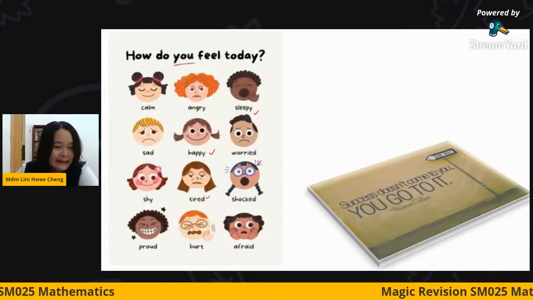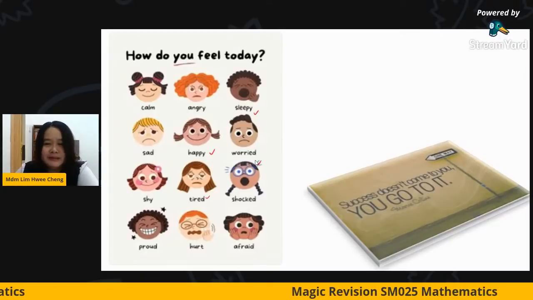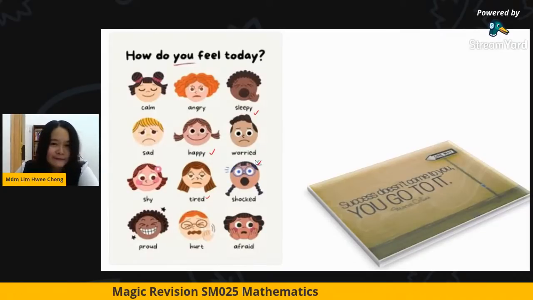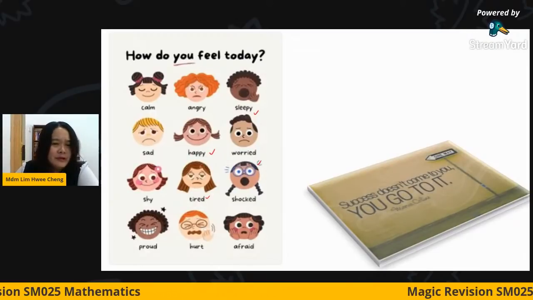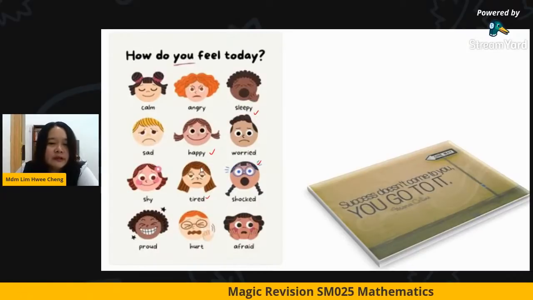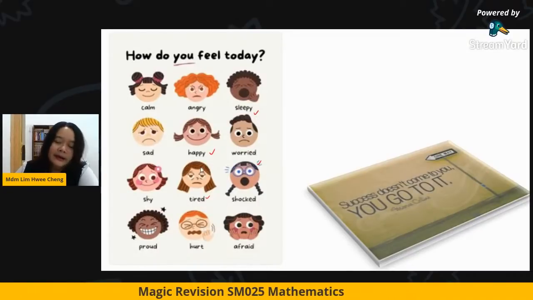Only then do you have a feeling. If you don't have any feeling, that means you get nothing for the exam. So at least you have a feeling. Somebody feels sad maybe because he or she didn't prepare well. But don't worry, you still have 2 days to go to prepare.